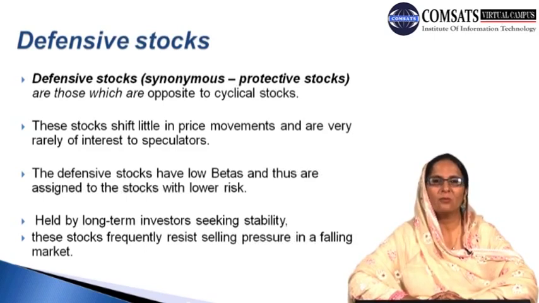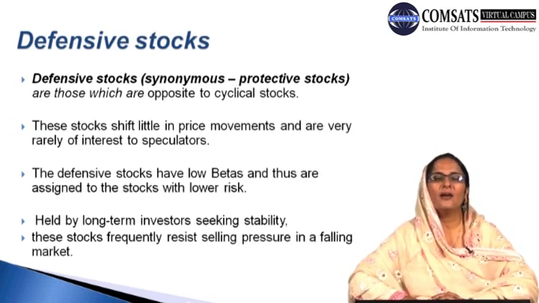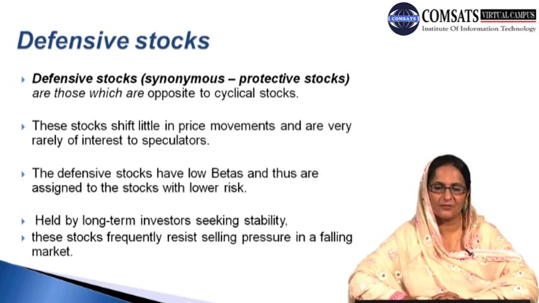Therefore we can say they are more likely to follow, and they are more likely to buy the stocks which are basically following the cyclical trend or the business cycle trend rather than defensive stock items. The defensive stock items have low betas and thus are assigned to the stock with low risk. So we can say that these basically have low betas, and low value of betas indicate that these are not very much responsive to the purchase of defensive stock.